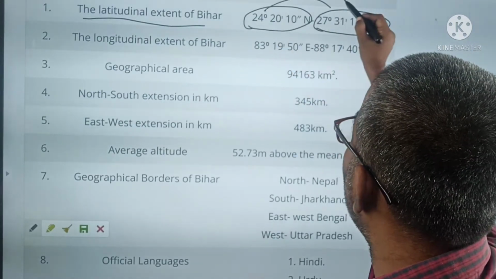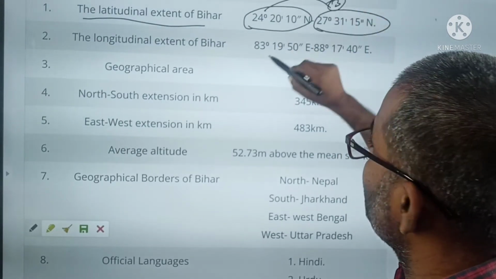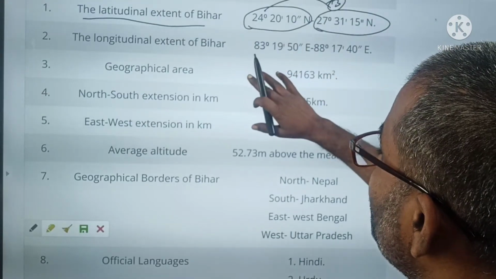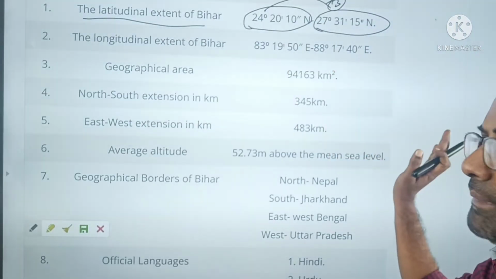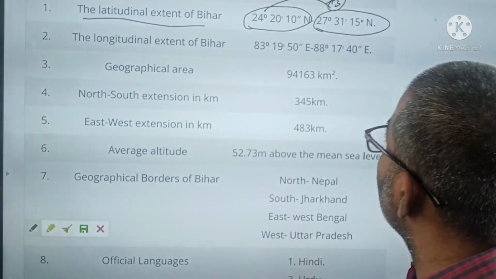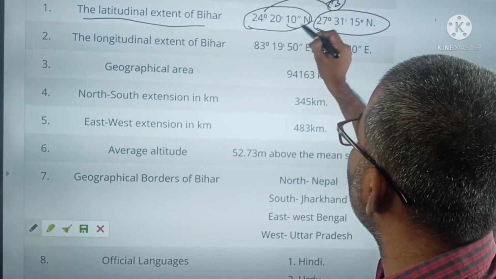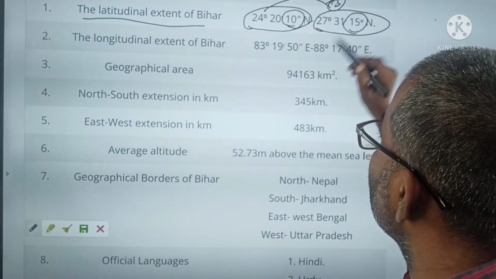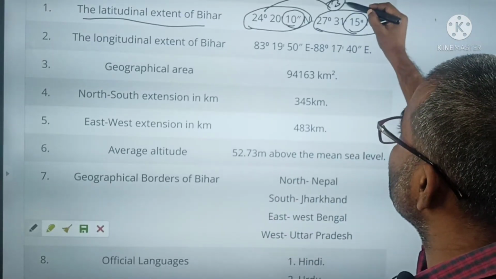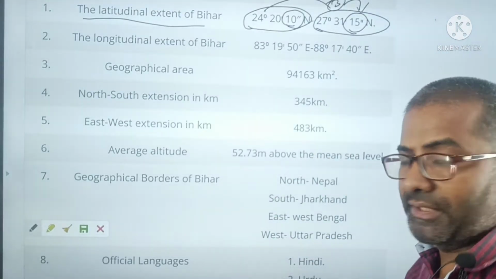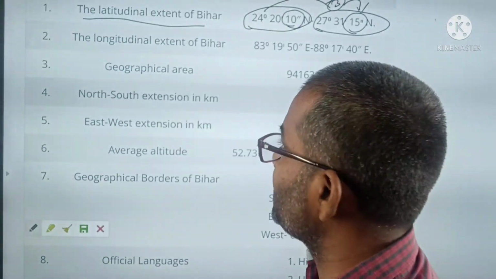So here the gap is 3: it lies between 24 and 27 degrees, and here is 10 seconds, here is 15 seconds. So it comes in multiples of 3, and we can remember this.